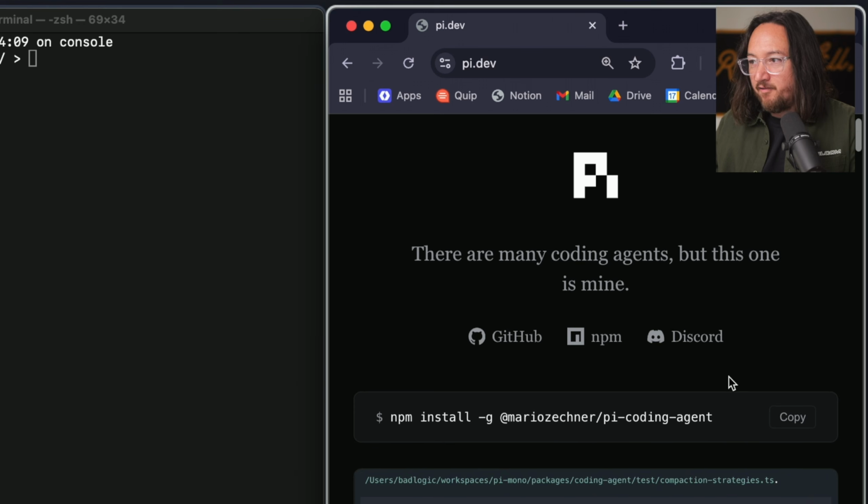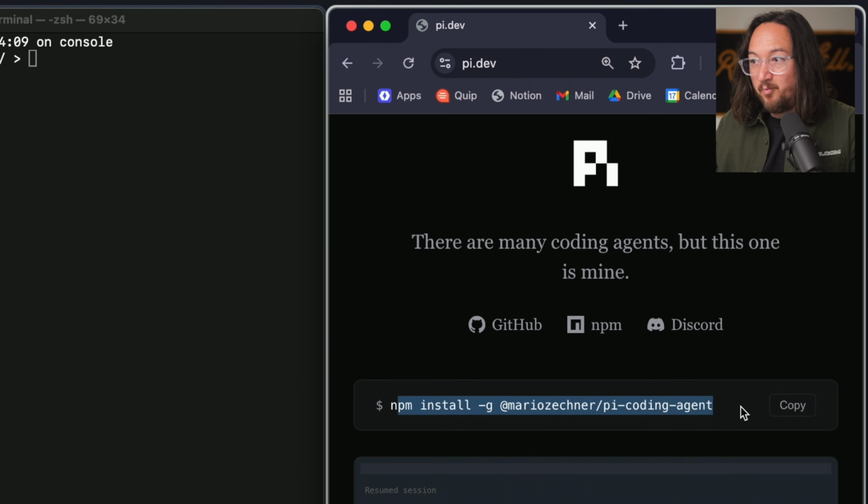For about a month now, I've had a desire to dive into Pi, but knew that if I got into it, it would just suck my life up, and I've had way too much work to do. But today I've got about 20 minutes to get this thing going, and we're gonna learn as much as we can in that time. Okay, so first and foremost, I have Pi installed.